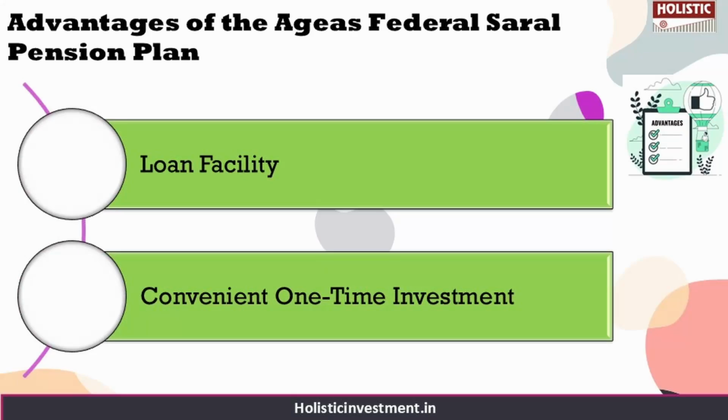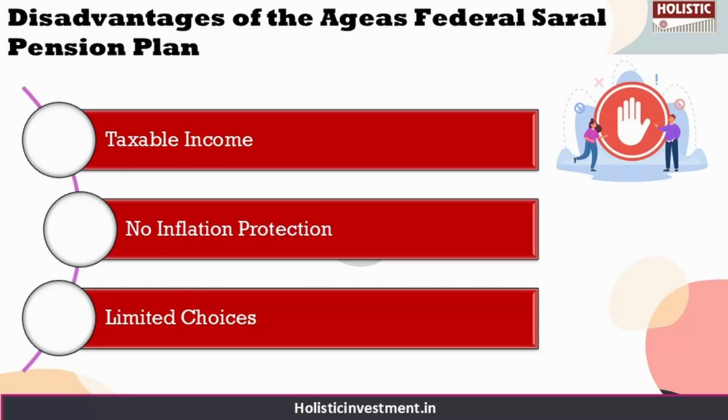Some of the advantages are: you can avail a loan anytime after 6 months from the policy commencement date, and a single premium payment ensures a regular stream of income. However, there are some disadvantages, like your annuity payments are fully taxable as per your applicable income tax slab rate, and the annuity amount remains fixed and is not adjusted for inflation. The policy also offers only a few annuity options to choose from, which is limited. These are some drawbacks you need to keep in mind before deciding to invest in this policy.